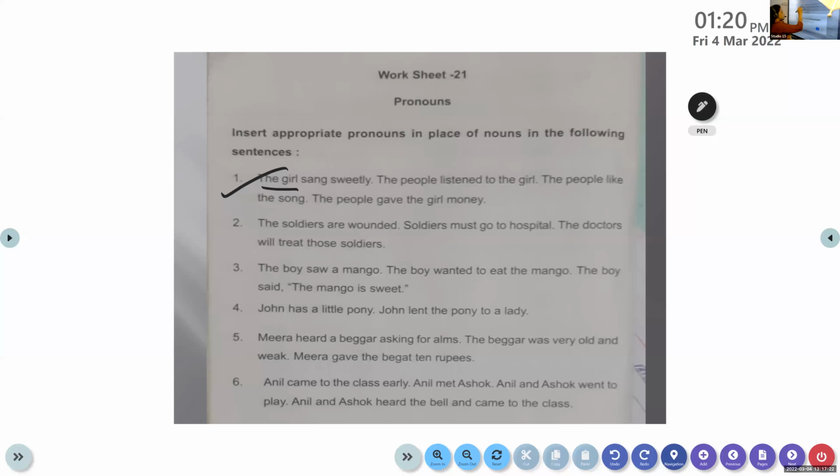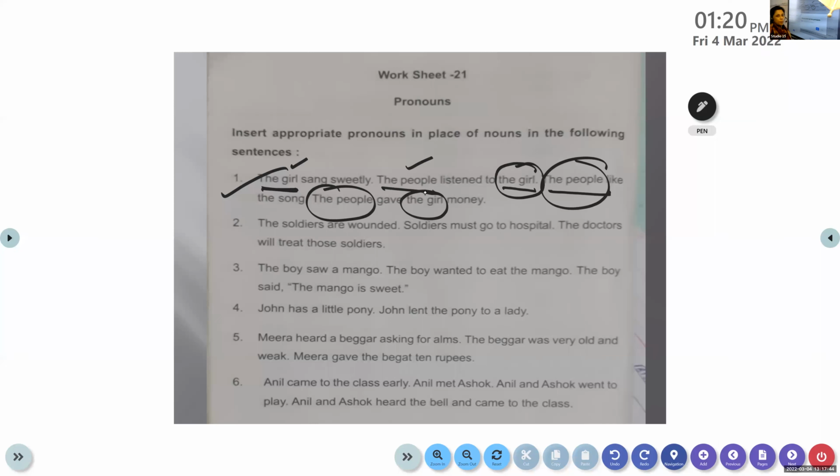So look at the sentence: the girl, okay. The people, okay. Now again, the girl is repeated here, so you have to replace it with a pronoun. Again, the people is repeated, so you have to replace it with a pronoun. The people, replace it. Then again, the girl has come. So these four places should be replaced by a pronoun. How are we going to replace it with a pronoun?